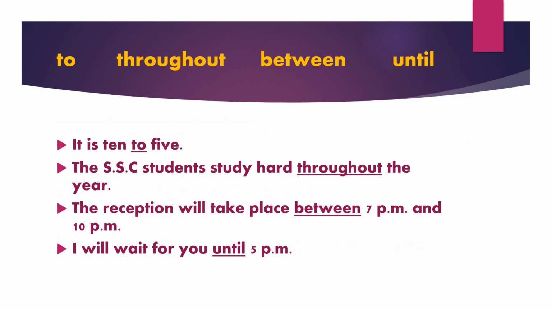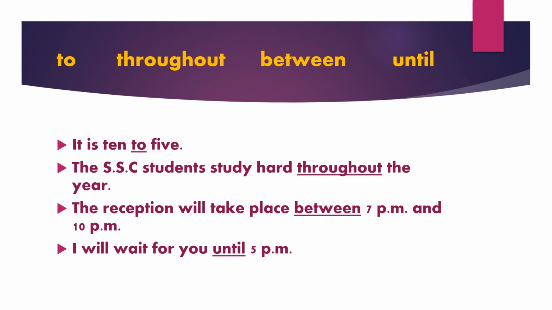The preposition to indicates time before the hour specified. For example, it is 10 to 5. Throughout. The preposition throughout indicates time from beginning to the end of. For example, the SSC students study hard throughout the year.